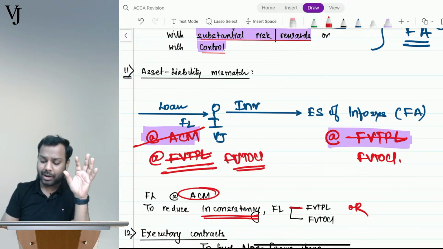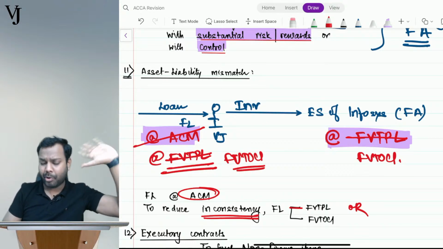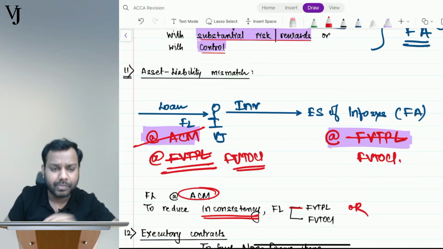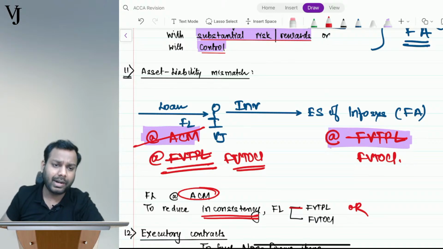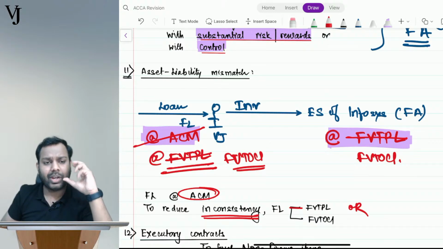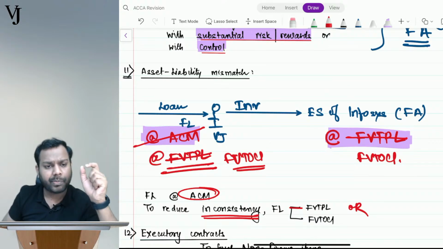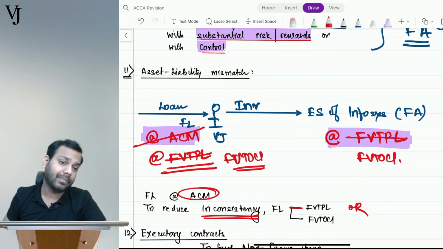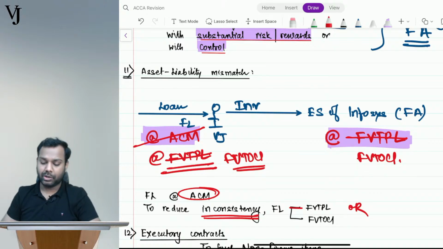Income I am recording in the P&L, but expense I am recording in OCI. Does this look good? So if you are recording your investment income in P&L, record your investment expense also in P&L. That's what it says. That's all. Nothing else.